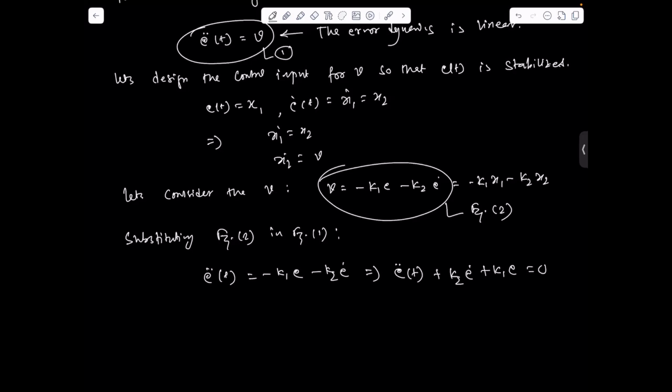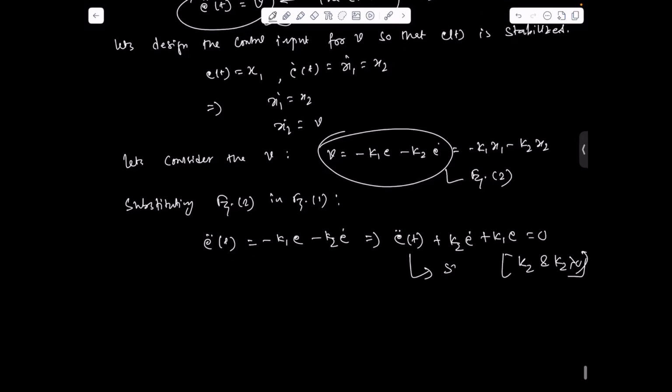Here k2 and k1 are positive. So in this case, this is a stable system, right? Over time, e of t goes to 0.